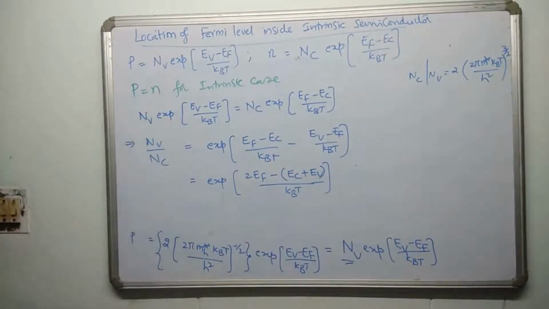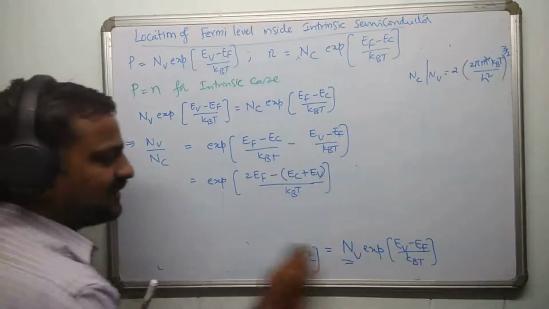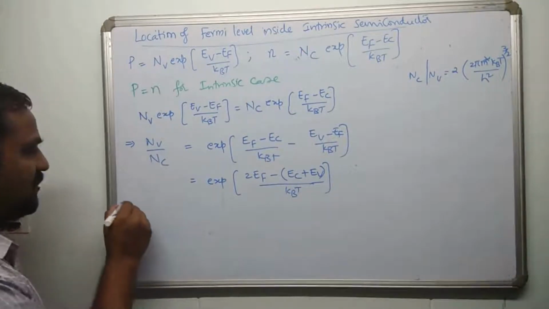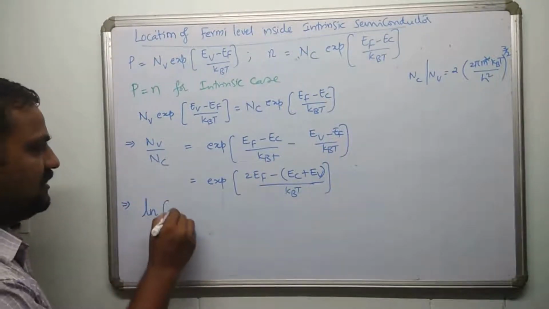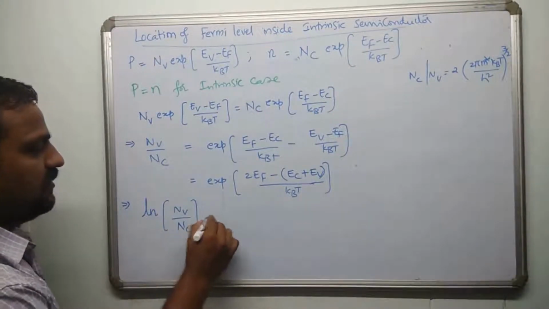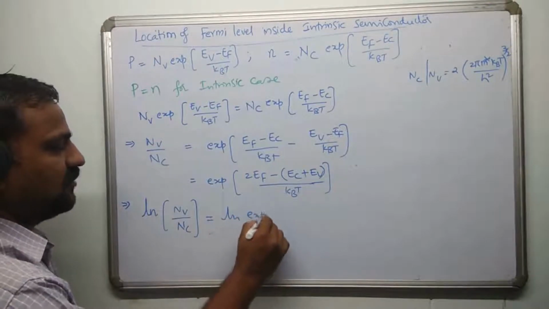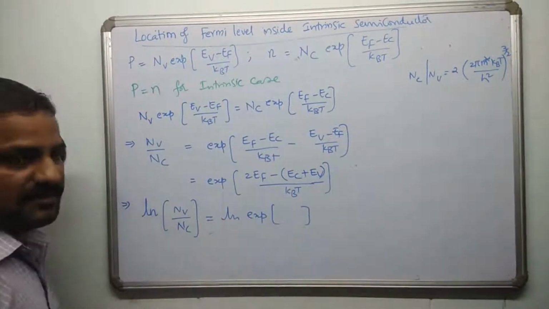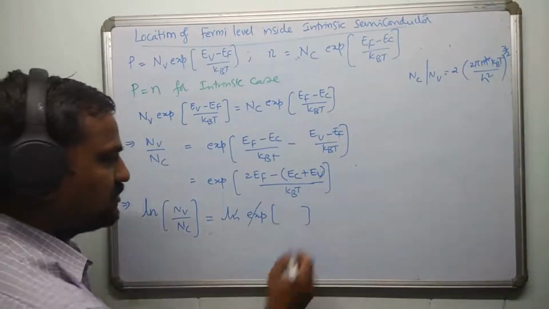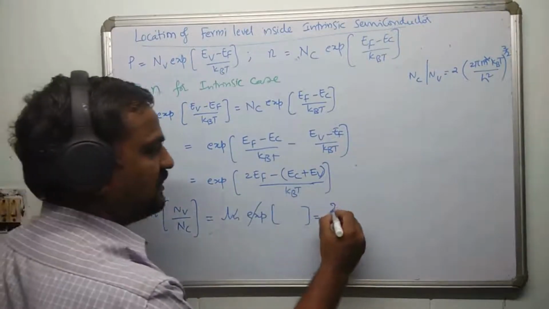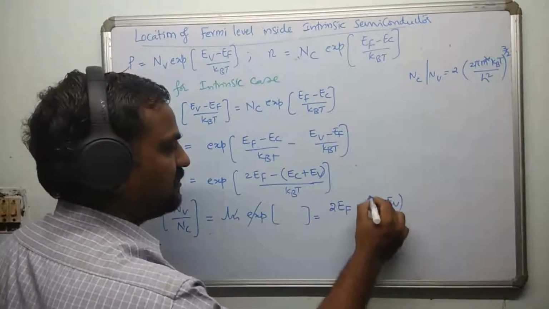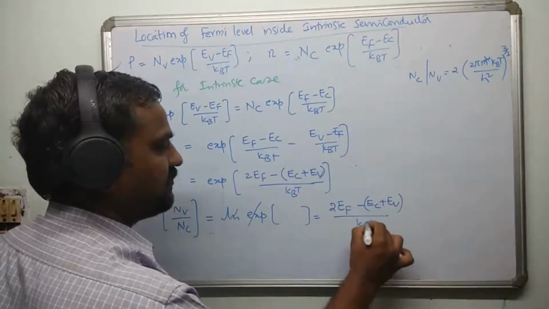Now, in order to simplify this expression, I'll take the natural logarithm on both sides. ln of Nv divided by Nc is equal to ln and the exponent term. The same bracket term will appear here. Logarithm and exponent will cancel out with each other, retaining this bracket term. So this is equivalent to (2Ef minus (Ec plus Ev)) divided by kBT, right?